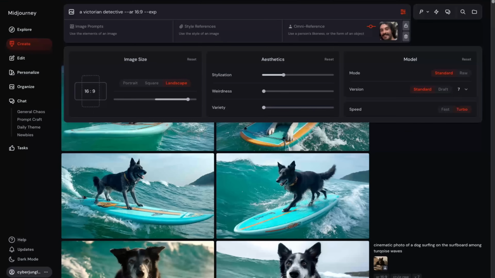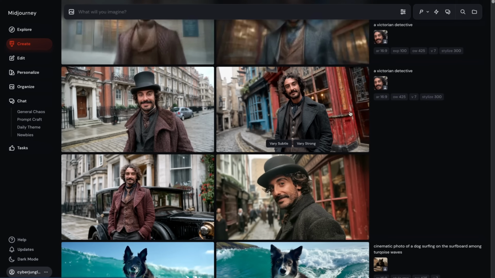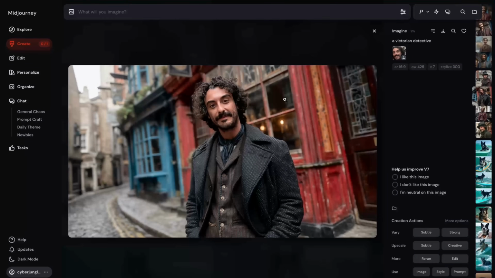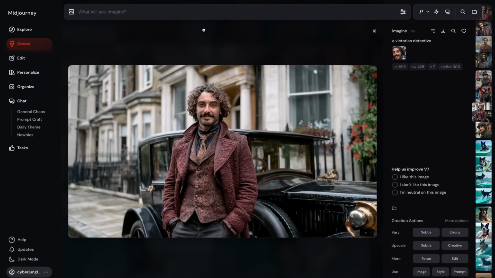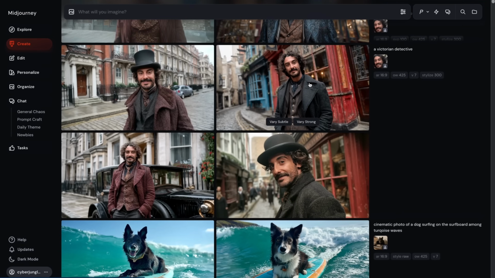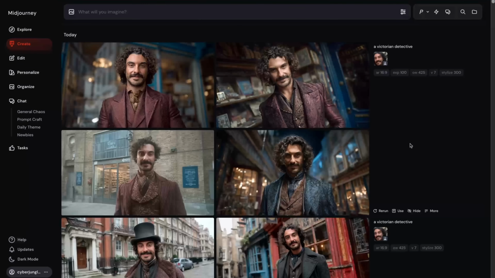I would like to use new experimental parameter, --exp. From what I understand, this is closer to stylized. Therefore, I would expect a little bit more artsy results in combined with stylized value. With default Midjourney aesthetic stylization, it managed to keep the face reference really well and got maybe a little bit more dreamy, maybe got a little bit more, let's say, colorful. And this is with exp.